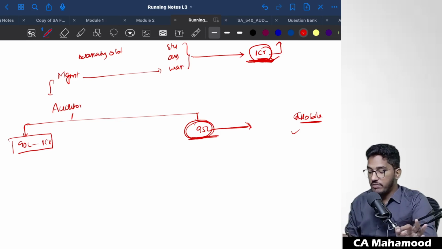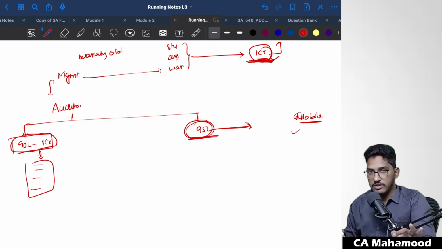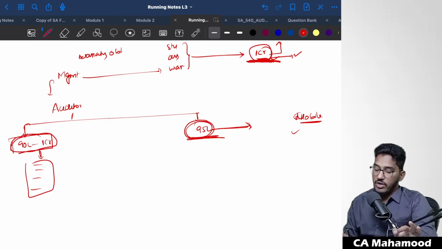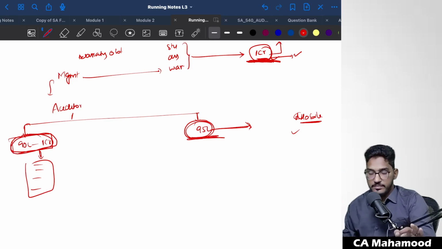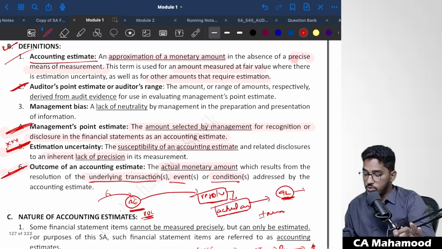Or sometimes, instead of determining the exact figure, the auditor can develop a range using all his evidence, and he will check whether the provision created by the management falls within that range or not. So management will always create a point estimate, but to evaluate whether these calculations are correct, auditor can either develop a point estimate or a range estimate. Clear?